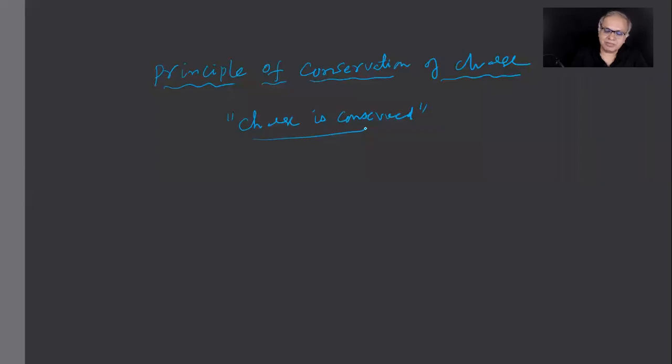Do you remember some basic principles of conservation in the first year? Can you name them? Sai Bharat, one conservation law, you tell me.